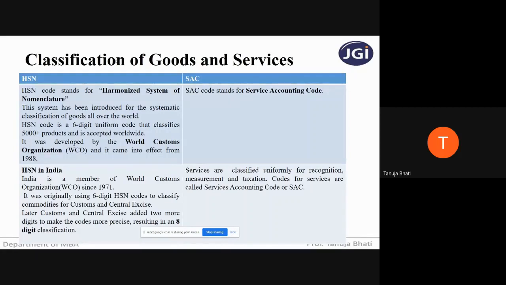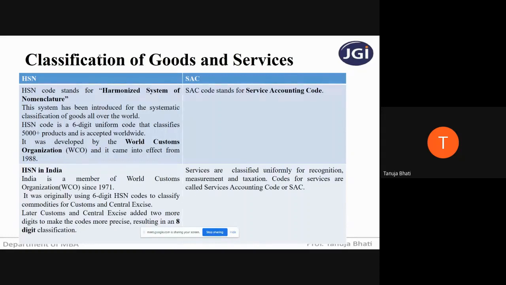Similarly, in GST, every good and every service is given a code in order to uniquely identify that particular product or service, not only on domestic grounds, but also on international grounds in case of imports or exports.